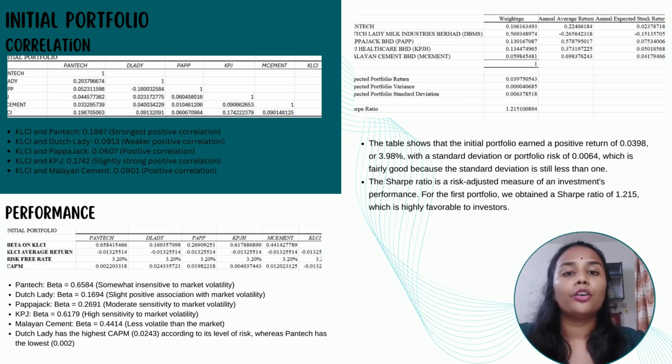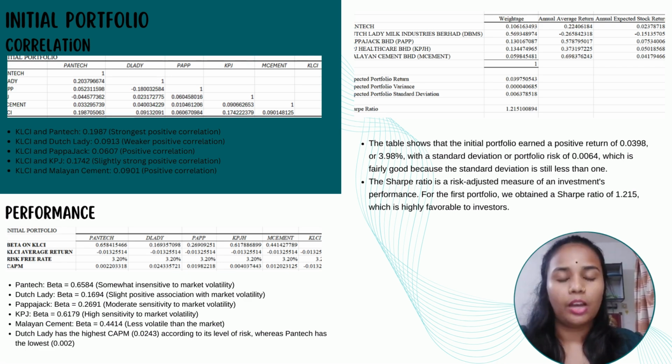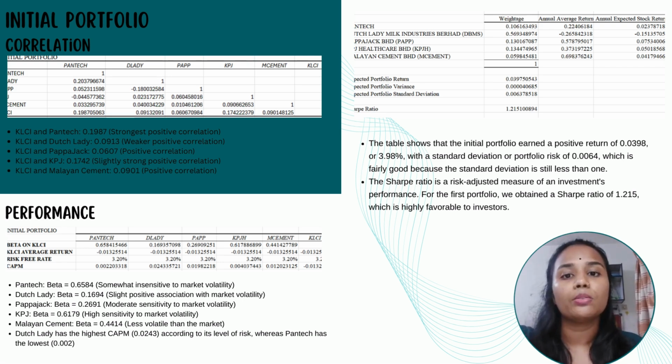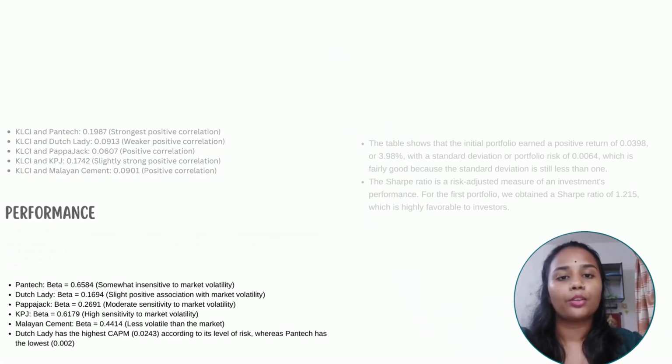Therefore, in order to step forward to the first rebalance, we decided to sell the Dutch Lady stock due to its negative return and our assumption of its risk would be high in our portfolio. Moreover, KPJ Healthcare's high sensitivity towards the market volatility also made us sell the stock. That's all from me. Thank you.